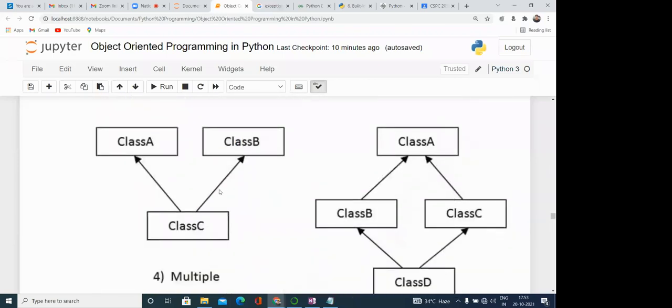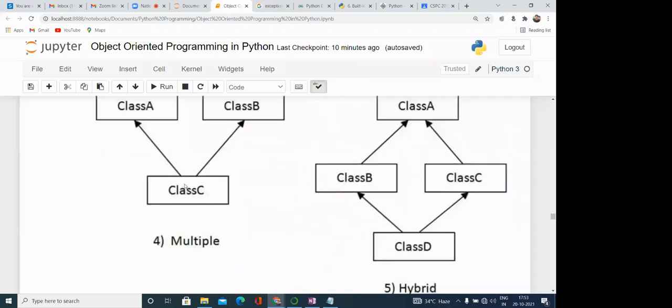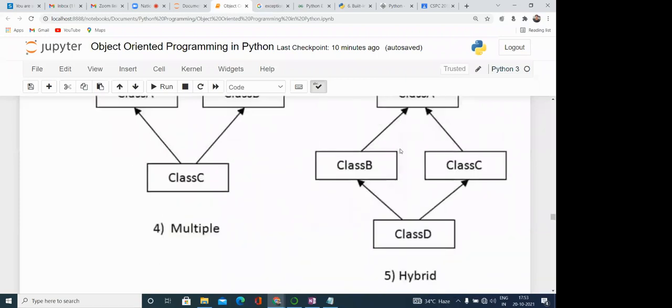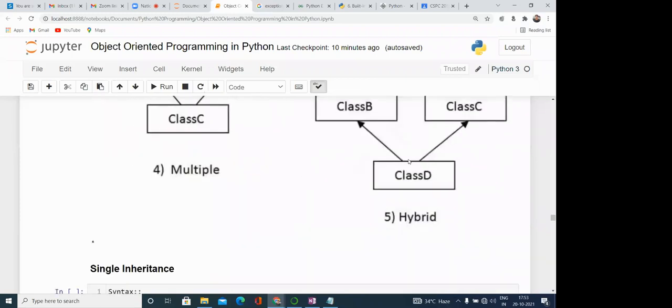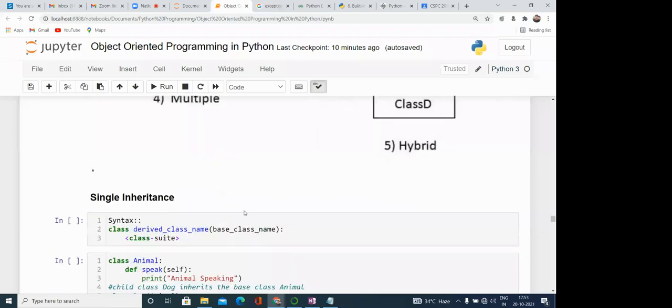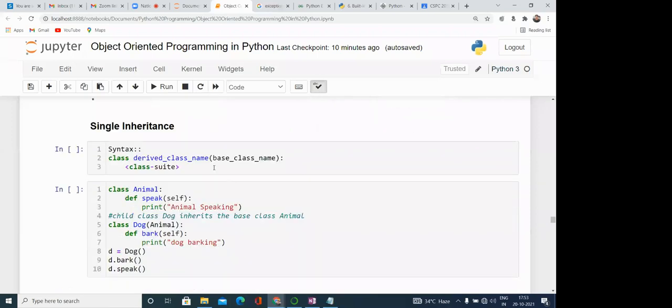In Python, we can also define multiple inheritance, which means more than one class can be inherited into a particular class. This is called multiple inheritance. Similarly, any combination of these can be applied in Python. This is called hybrid inheritance. So how can we implement single inheritance?